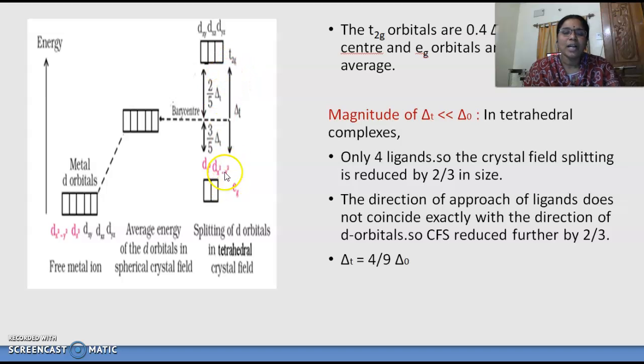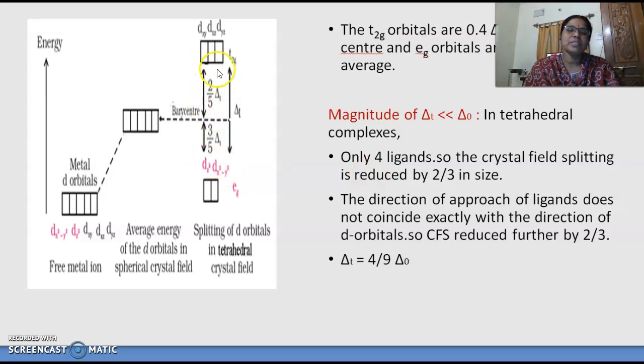The overall difference between t2g and eg is delta. T stands for tetrahedral; if it is for octahedral, we mention delta O. So that's why it is clearly mentioned here: the magnitude of delta T is far less than delta O in tetrahedral complexes. And moreover, in tetrahedral complexes only 4 ligands are there, so the crystal field splitting is reduced by 2 by 3 in size.